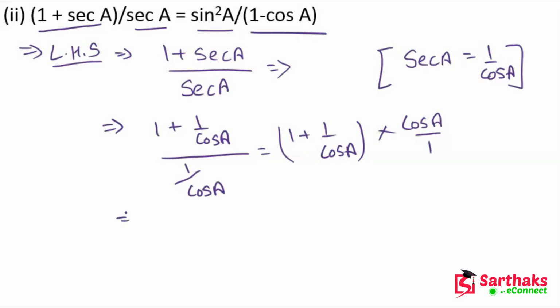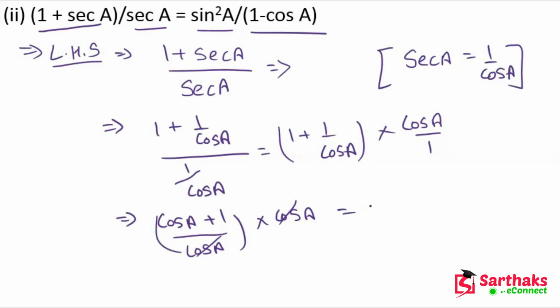So it will become cos A plus 1 upon cos A, multiplied by cos A. This cos A and this cos A cancel, so we get cos A plus 1. This is equation 1. Now let's take the RHS part.